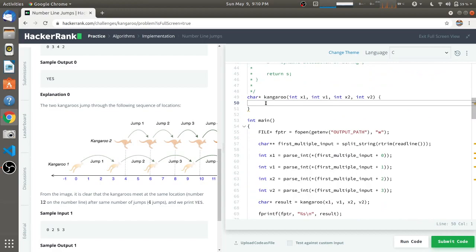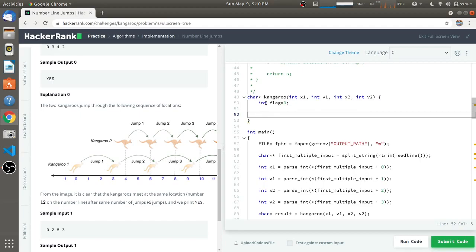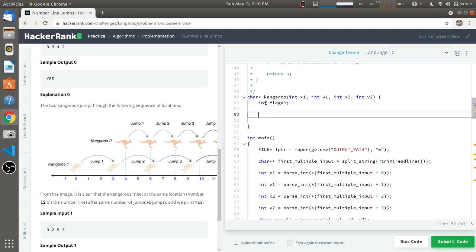To solve this, I'll take a flag, that is int flag, and initialize it with 0. If they're meeting I'll make it 1, and if they're not meeting I'll keep it as 0 and return no. So the first condition we have to check is if the speed of kangaroo 1 is more than the speed of kangaroo 2, that is if v1 is greater than v2.